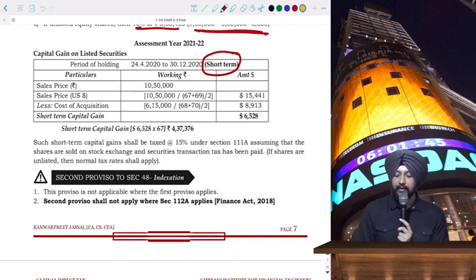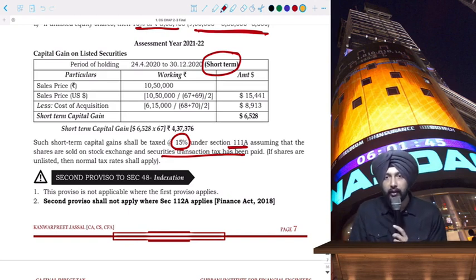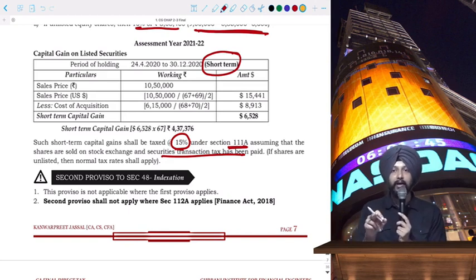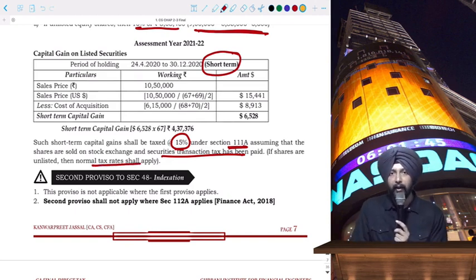Short-term capital gains now will be taxable at the rate of 15%. The special rates will apply under section 111A, assuming that shares are sold on a stock exchange and STT has been paid. So basically, the transaction should have been done through a recognized stock exchange. And the moment you do transactions through a recognized stock exchange, by default, your transactions will be subject to STT payment. If shares are unlisted, then normal tax rates shall apply. That we will study when we get into section 111A, 112. Okay, I hope this part is clear.